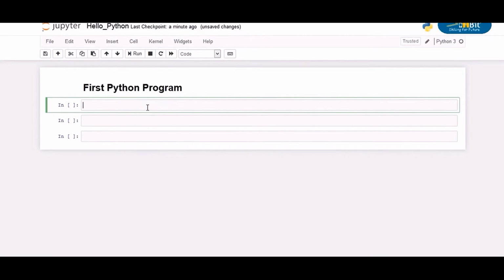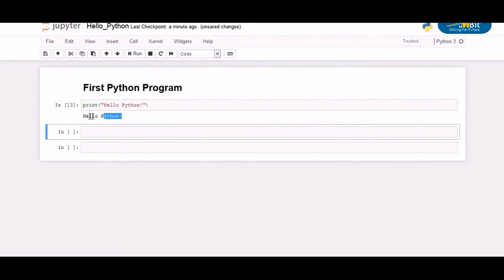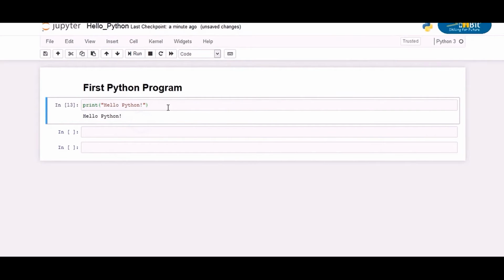We want to print the sentence Hello Python. So we will write print, then open the brackets or parenthesis and open the quotation, and we will write our desired sentence between these quotes. Now we can run this code by clicking on this run symbol. So as you can see, Python has printed the sentence as we required.